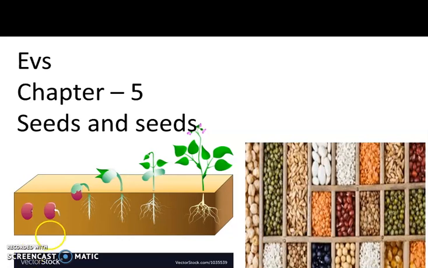Students, in the previous video we discussed the germination of seeds and the conditions required for germination. These we already discussed. Today we discuss some new concepts. First, some plants grow without seeds.